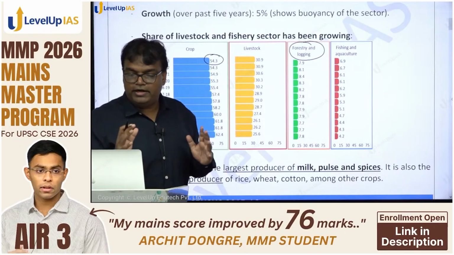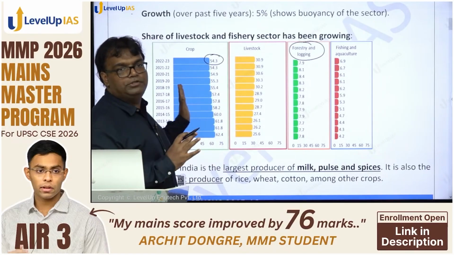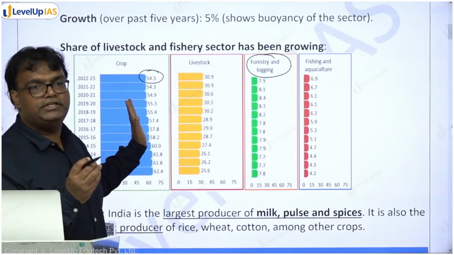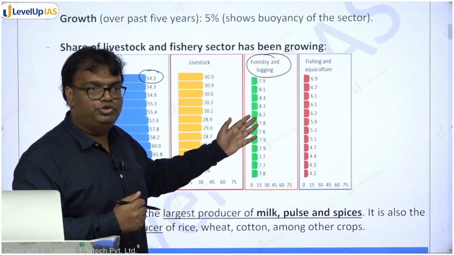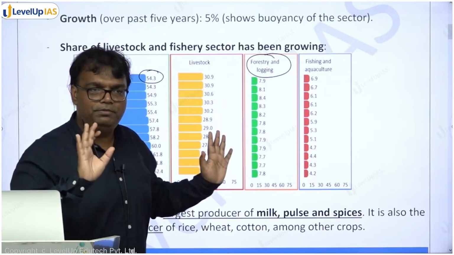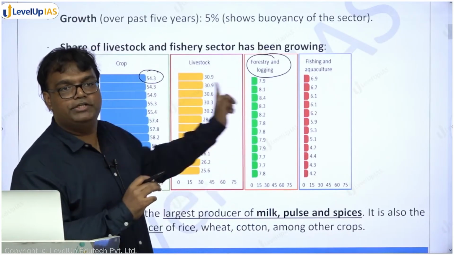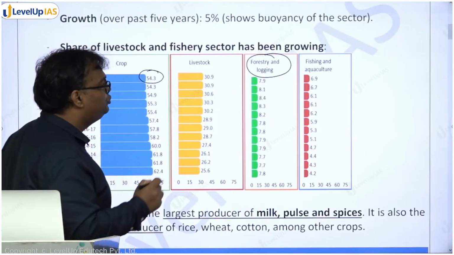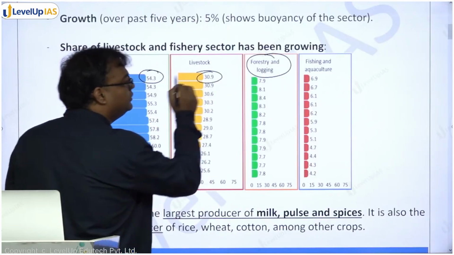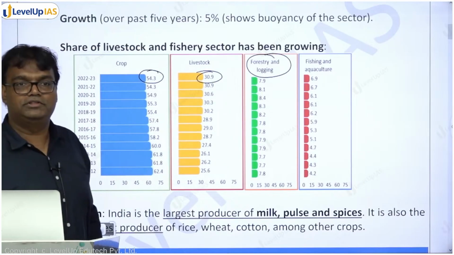तो agriculture and allied activities में crops का contribution has been going down. Where has it reached? It has reached 54%. Forestry का contribution is around 7.98%. हमें बस last वाला अभी जो latest data है वो याद रखना है. And then comes the contribution of livestock, 30%, almost 31%.